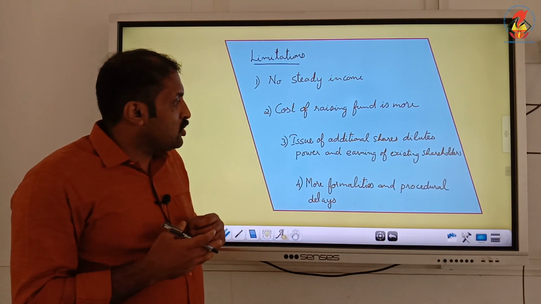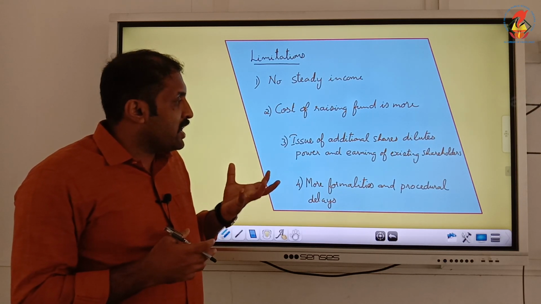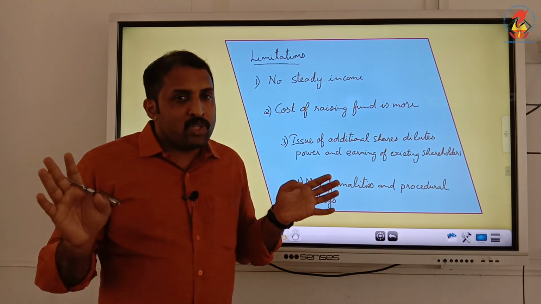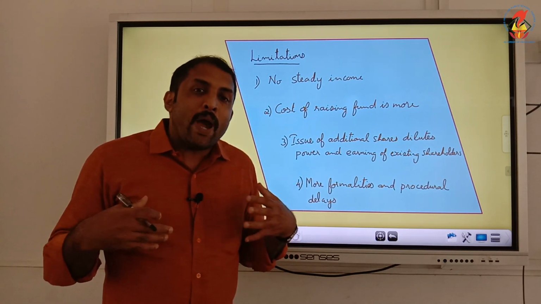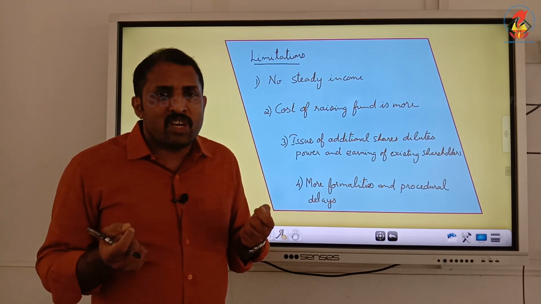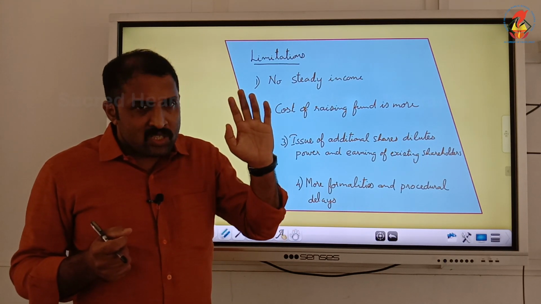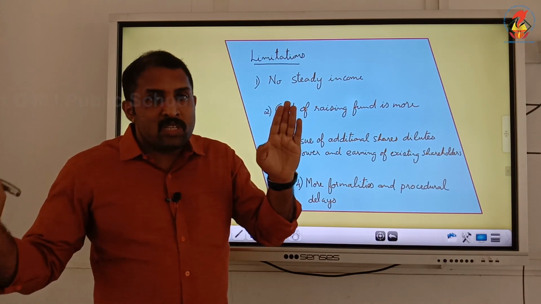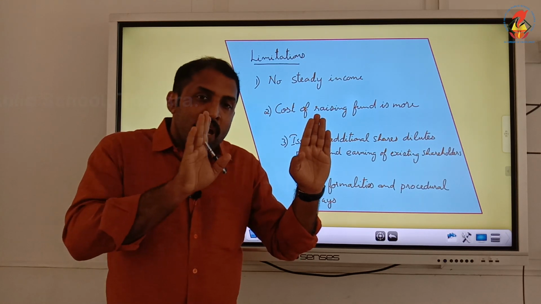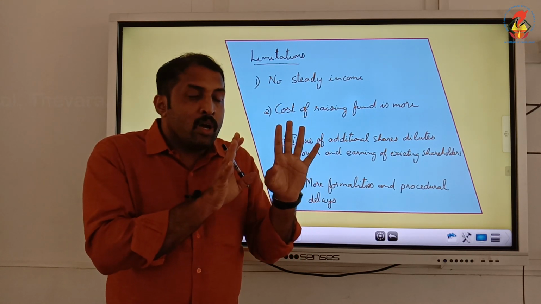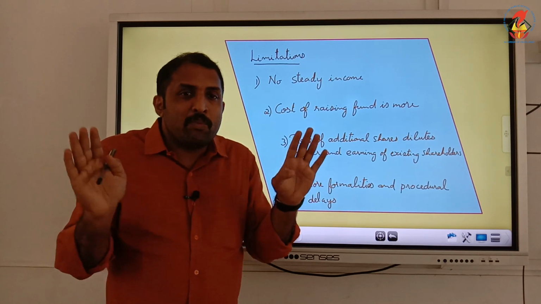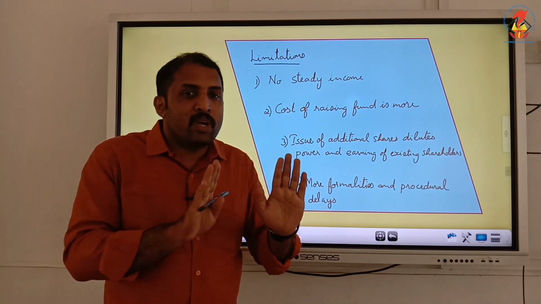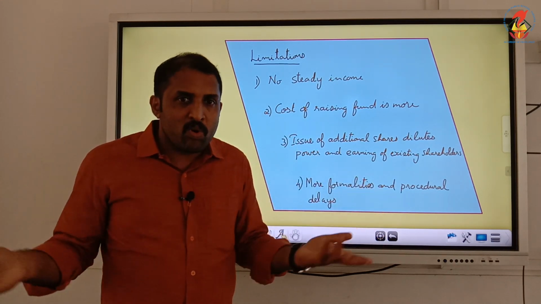Third one is that issue of additional shares dilutes the power and earnings of existing shareholders, because there is a provision where the company can issue additional shares. So when additional shares are being issued, these persons who are purchasing the additional shares are also getting ownership. So automatically the power of existing shareholders reduces because more people come. So power is being scattered among more people.